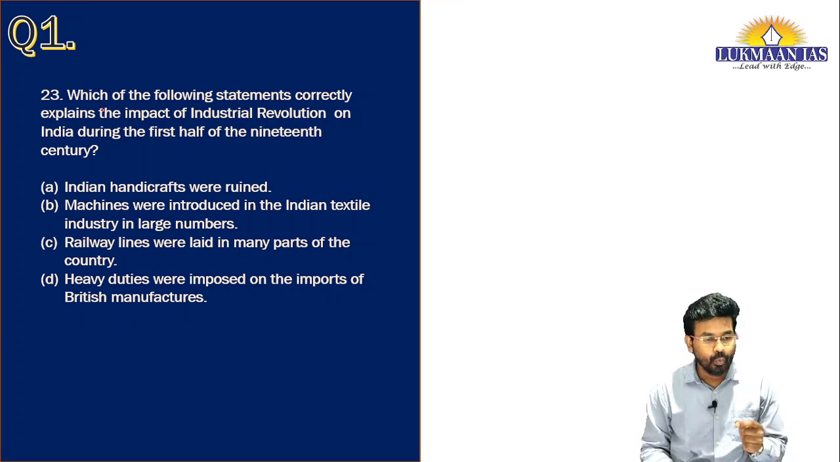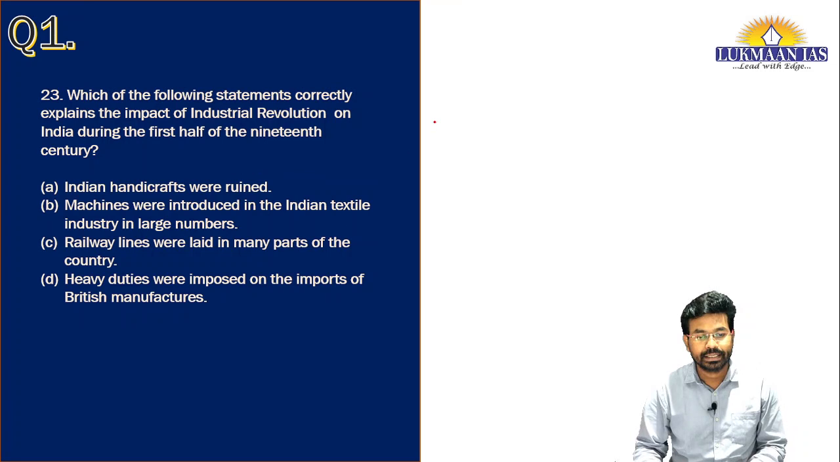It says, which of the following statements correctly explain the impact of Industrial Revolution on India during the first half of the 19th century? Options are: A, Indian handicrafts were ruined. Option B, machines were introduced in Indian textile industry in large numbers. Option C, railway lines were laid in many parts of the country. Option D, heavy duties were imposed on imports of British manufacturers. Okay, so let us see which of these options are correct.